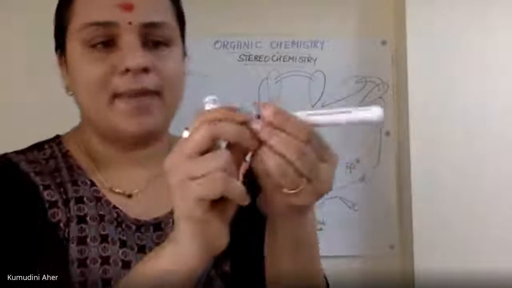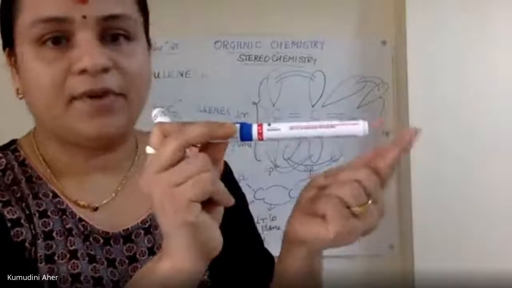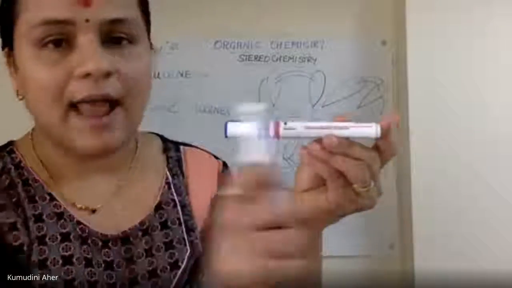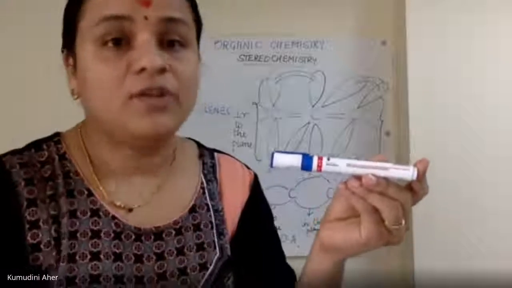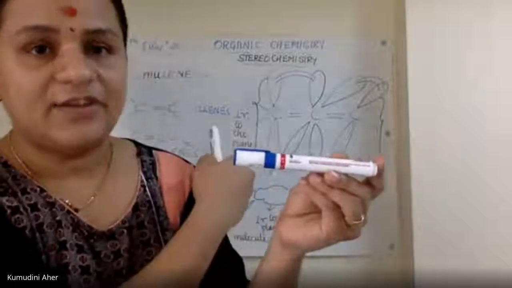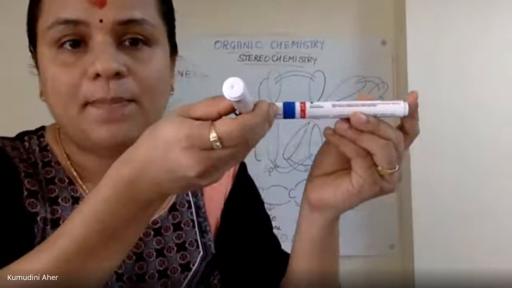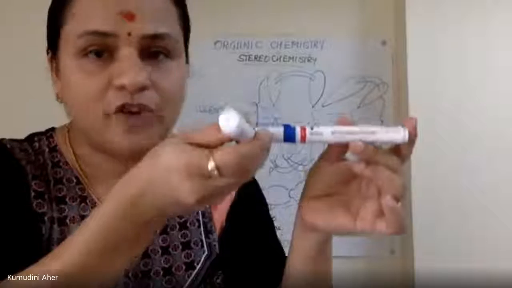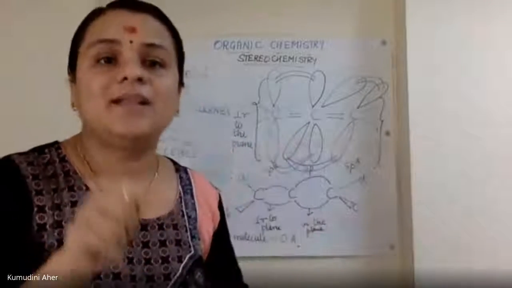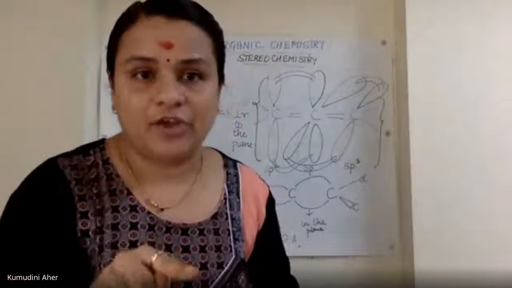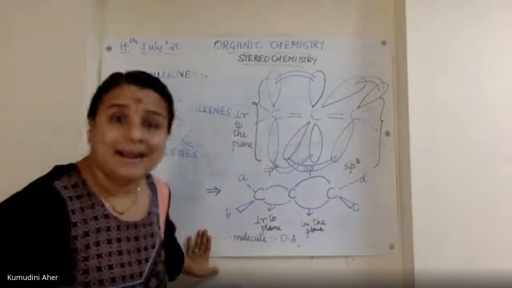If my central carbon atom is sitting over here and the terminal carbon atom is sitting over here, then this p overlap is in the plane of paper. But for the third carbon atom, which appears on the left-hand side, that overlap is perpendicular to the plane. So this type of geometry, this arrangement of atoms in space, is going to make the molecule optically active. That is why this molecule is stereochemically active.